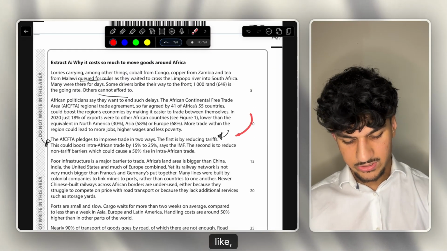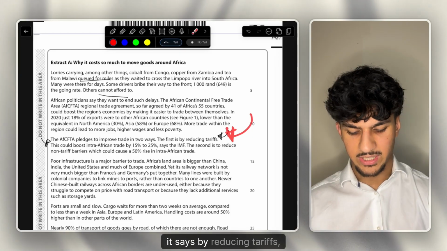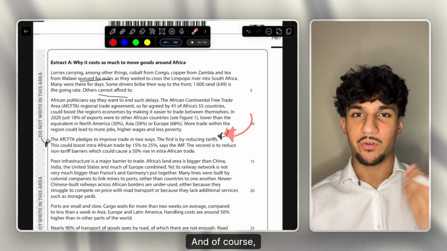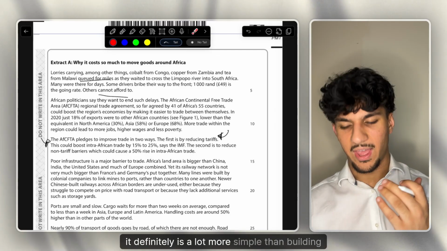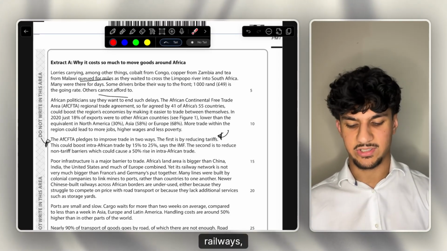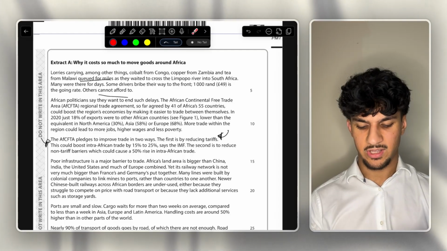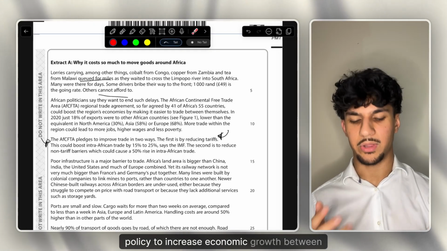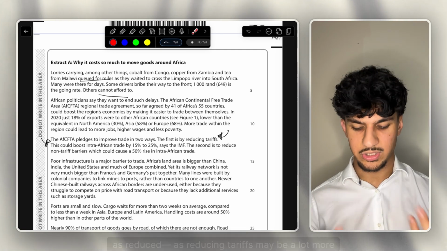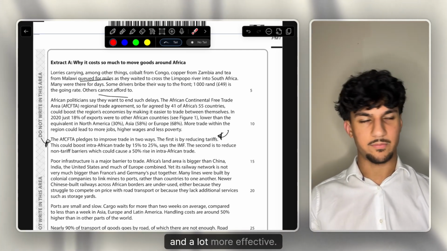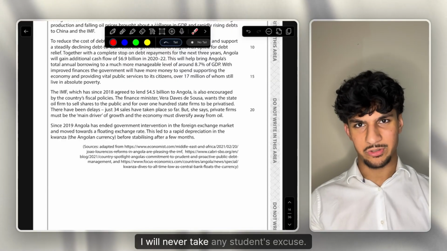So here, like we've seen previously, it says by reducing tariffs, it's going to increase trade between these countries. And that is probably a lot easier. And of course, it definitely is a lot more simple than building infrastructure, building thousands of miles of railways, etc. So you could say, however, in evaluation, this depends on the most effective and efficient policy to increase economic growth between the countries, as reducing tariffs may be a lot more efficient, a lot easier, and a lot more effective. So with evaluation, I will never take any student's excuse.